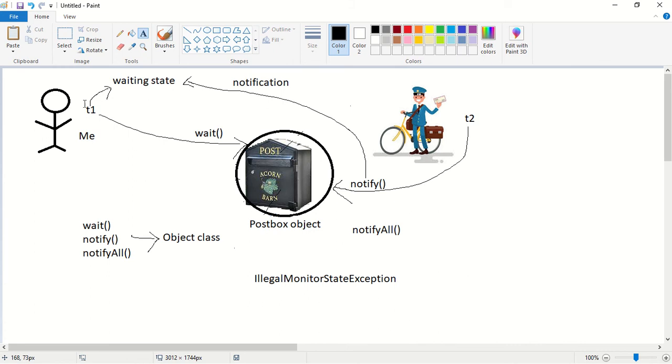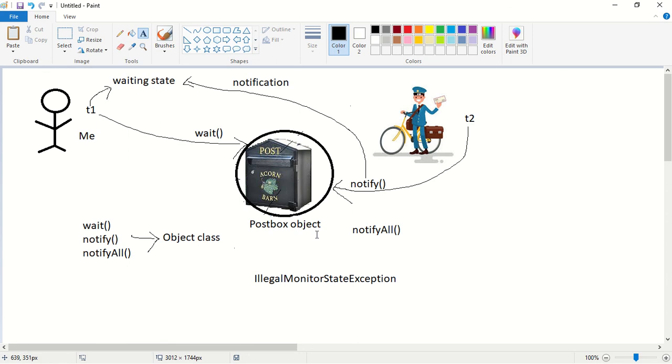Compulsorily, the thread should be the owner of this object. So if I'm the owner of this post box, then only I can go and collect the letter. If I'm not the owner, I'm going to get an illegal monitor state exception. That is to call wait method, notify method and notify all method, compulsorily the thread should be the owner of this object.